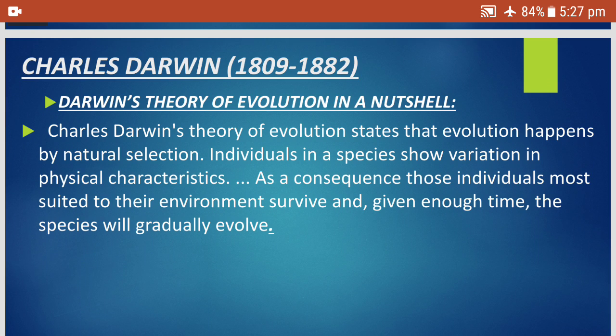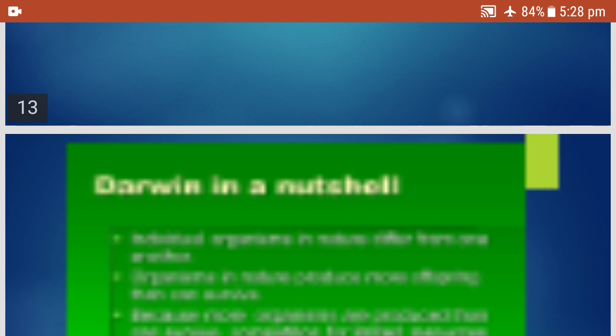There is a competition between the organisms for food, for space, and for mating, for finding their mates. Survival of the fittest and struggle for existence are the terms used by Charles Darwin. Competition is there between the organisms, and the best will survive. That is the survival of the fittest.